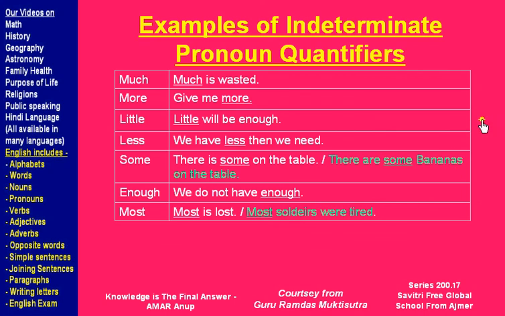Now here are some examples of use. Repeat after me: Much is wasted. Give me more. Little will be enough. We have less than we need.